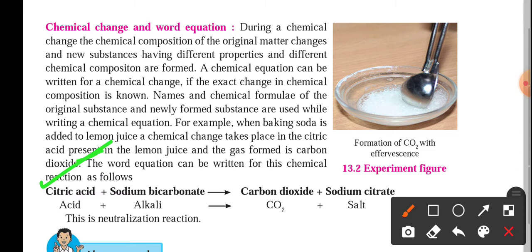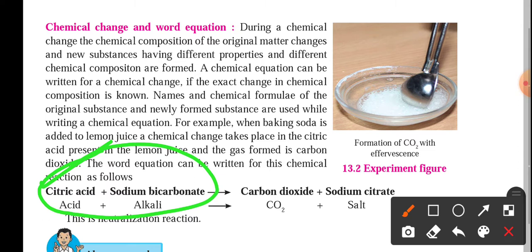These are the raw components at the initial stage, and we call them reactants, because these two reactants are reacting together. They get mixed with each other and go through a process which we call a chemical reaction.